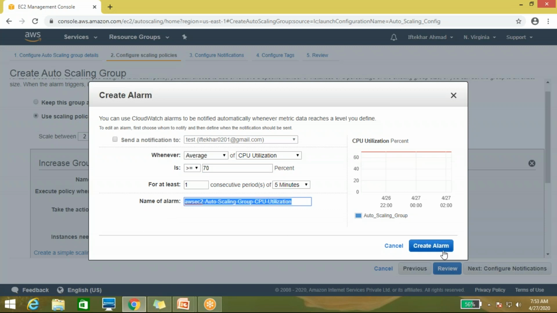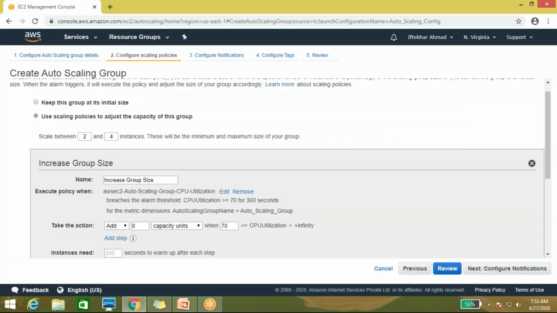Here I'm not editing it. Like this you can create an alarm. If you create it here, you can see that the alarm has been created. Now the alarm has been created, and here you can see that I'm using the simple scaling policy. Okay, let me add.